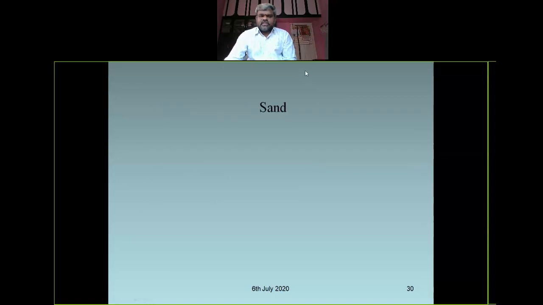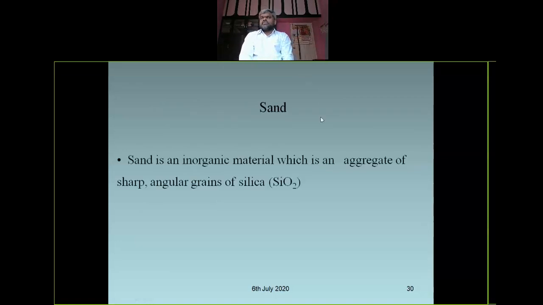What is sand? Sand is a fine aggregate, which we use for construction purposes, right? If you technically explain what sand means, the material which passes through an IS 4.75 mm sieve is called sand. The material which is retained on an IS 4.75 mm sieve is called coarse aggregate, right? Fine aggregate and coarse aggregate. So sand is an inorganic material which is an aggregate of sharp and angular grains of silica, SiO2.